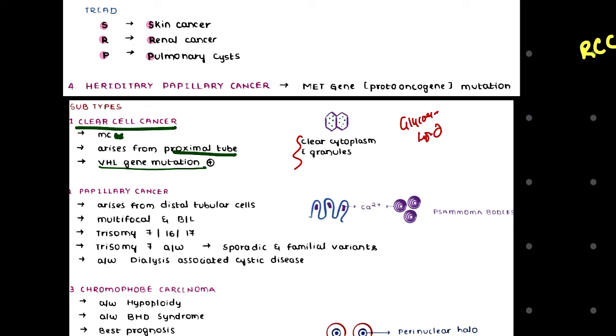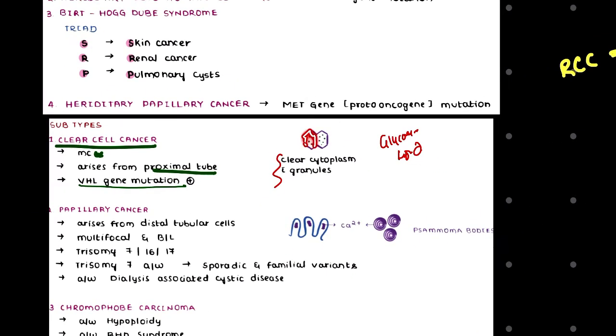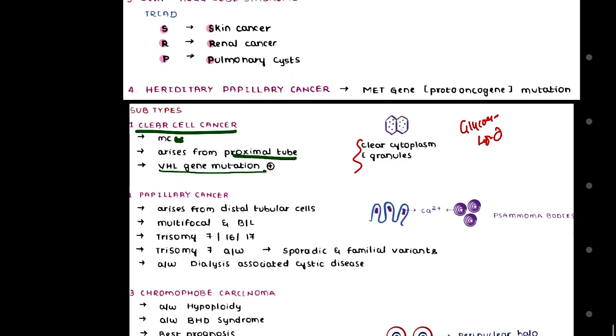Now what is the shape of our cells? Round to polygonal shape, with clear cytoplasm seen. It is the most common type of RCC, and it originates from the PCT, with VHL gene mutation involvement, and it is unilateral and unifocal in nature.